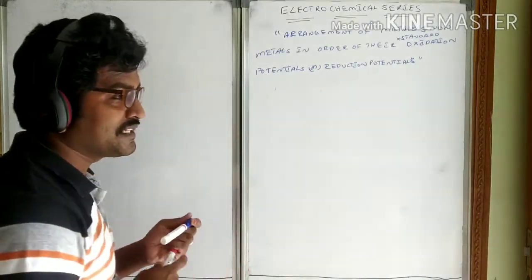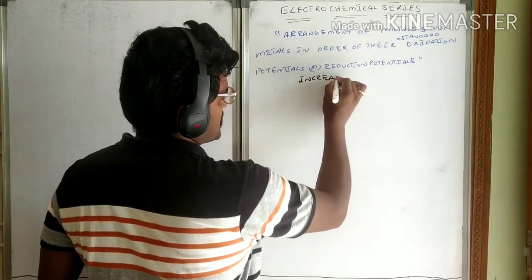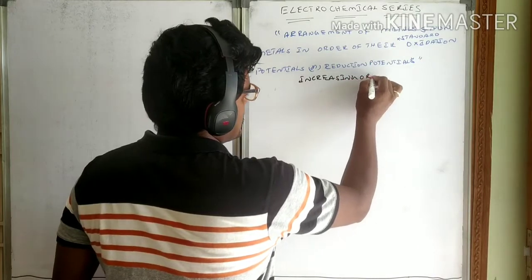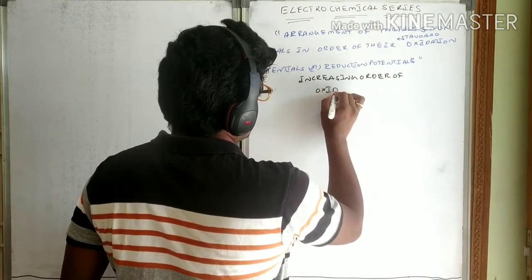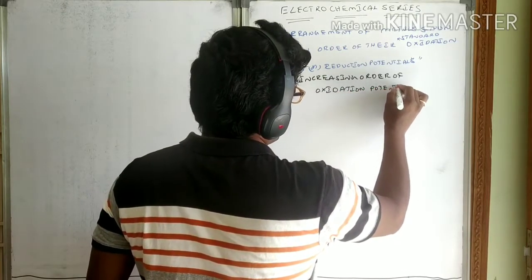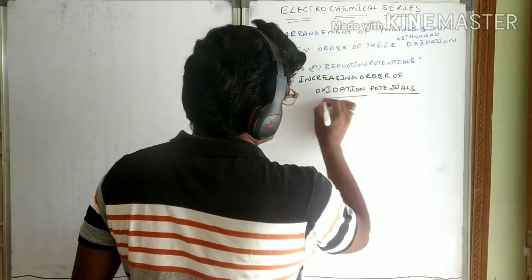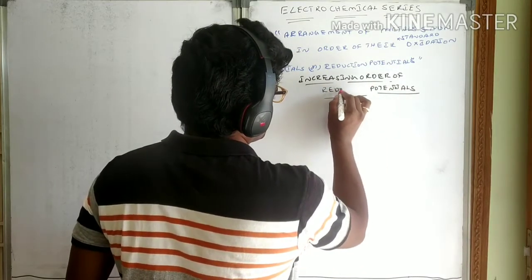Here we will be discussing the increasing order of oxidation potentials. Reduction potential.